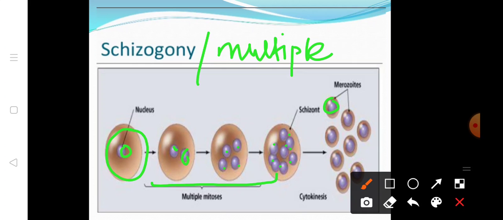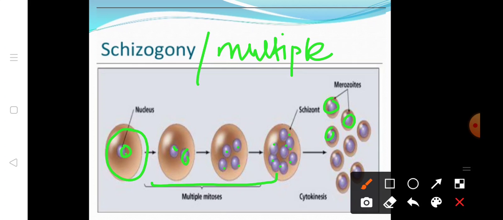A small portion of cytoplasm concentrates around each nucleus, and then the cell divides into daughter cells. These are the daughter cells. So the protozoan cell is divided into many daughter cells.